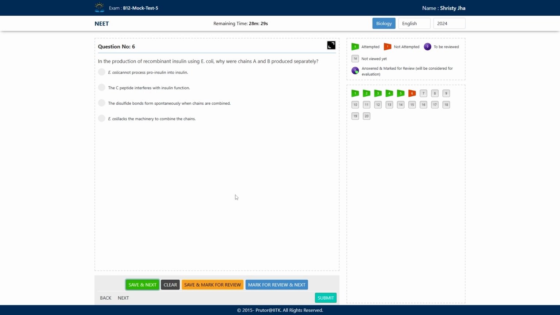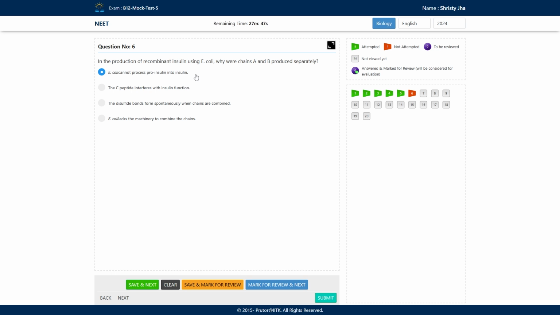Why do we do so? First option says that E. coli cannot process proinsulin into insulin. So the first option is saying that E. coli doesn't have the machinery that converts proinsulin, which has peptides A, B, and C, into a mature insulin which has only peptides A and B, and that is correct. So the first answer is correct, but we will still see all the options. The C peptide interferes with insulin function. That it does. The C peptide is not in the mature insulin, but it is not why we are producing A and B chains separately. We have to remove it, and that is something that E. coli cannot process.